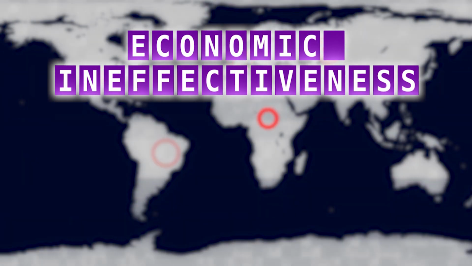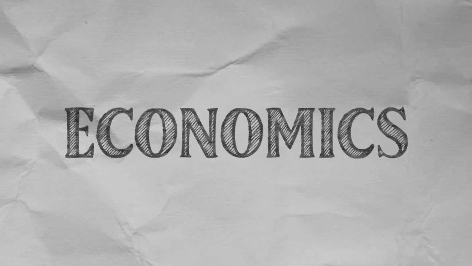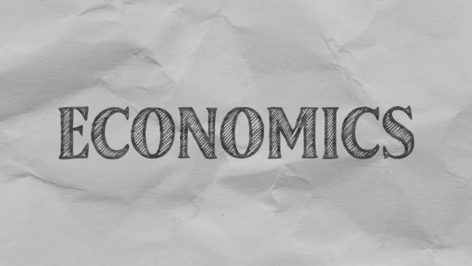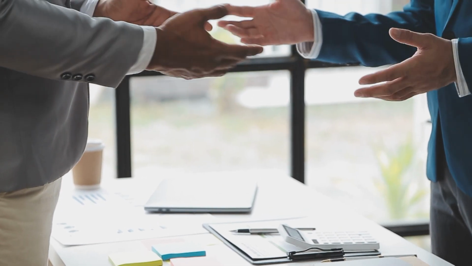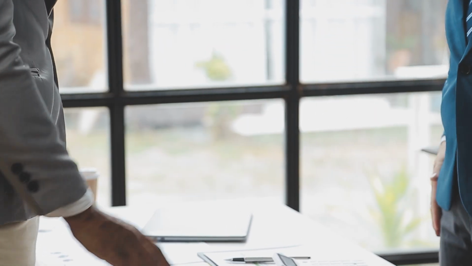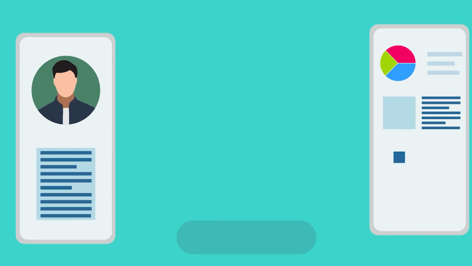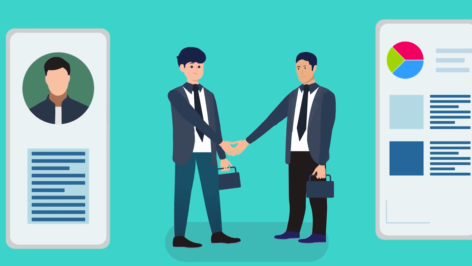Economic ineffectiveness: alternative markets. One of the key reasons for the ineffectiveness of sanctions lies in the availability of alternative markets. Countries subjected to sanctions often find new trading partners willing to cooperate despite international pressure. This reduces the economic impact of sanctions and allows rogue states to continue their activities.